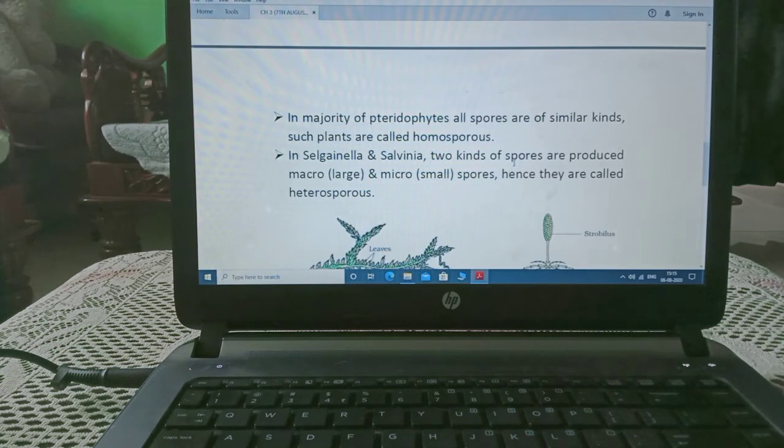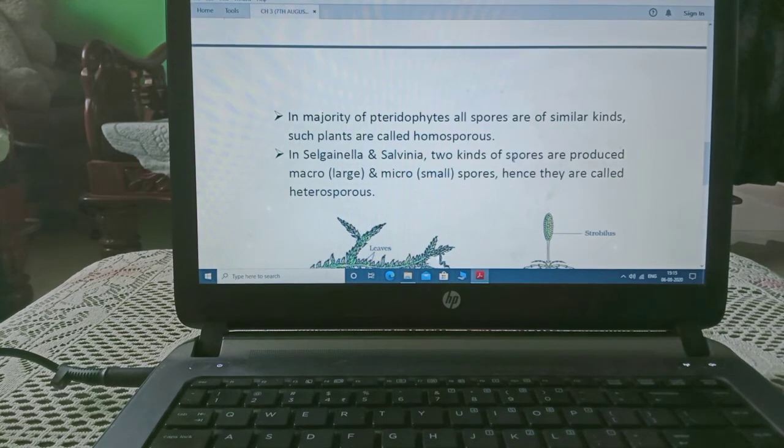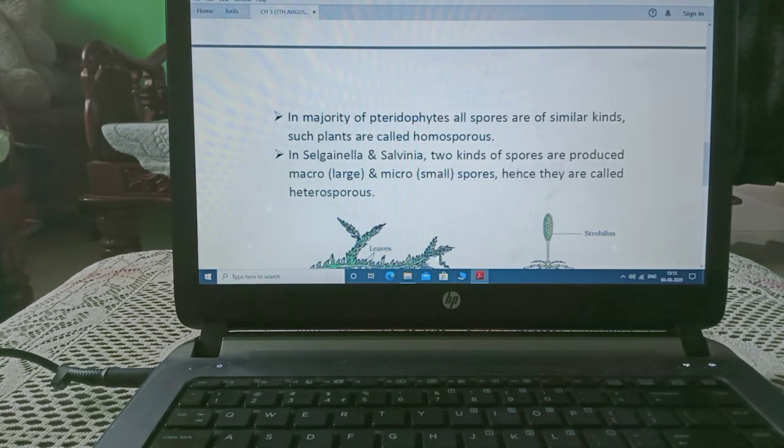In the majority of pteridophytes, all spores are of similar kind and these plants are known as homosporous. Homo means similar, sporous means spores which are similar in shape, size and structure. In Selaginella and Salvinia, 2 kinds of spores are produced and they are known as macrospore which are larger in size and microspore which are smaller in size.